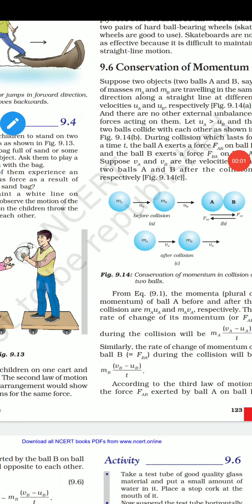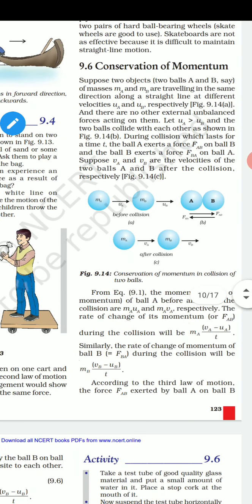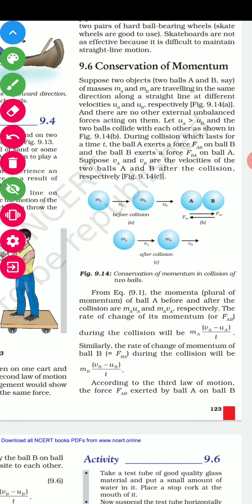Hello students, as we have already discussed conservation of momentum, now I will again explain it. See, in conservation of momentum, there are two masses. One is m1, another is m2. m1 is moving with u1 velocity, m2 is moving with u2 velocity. And after collision, m1 will move with v1 velocity, m2 will move with v2 velocity.